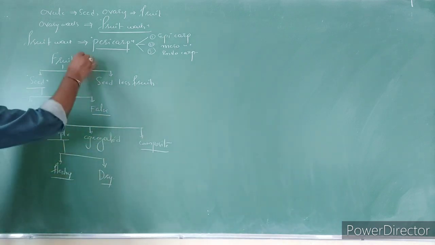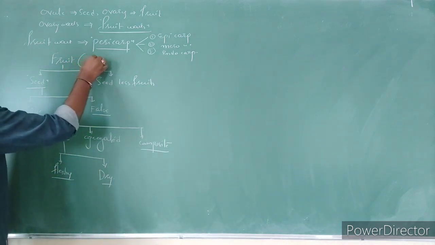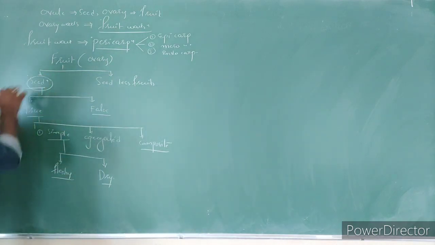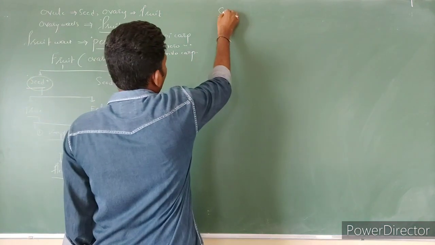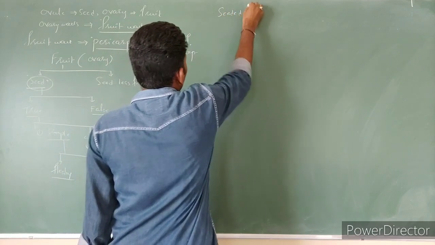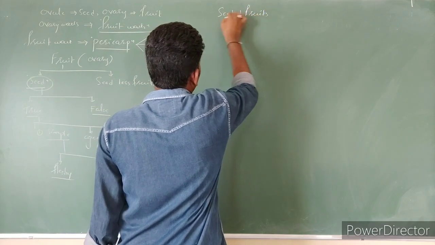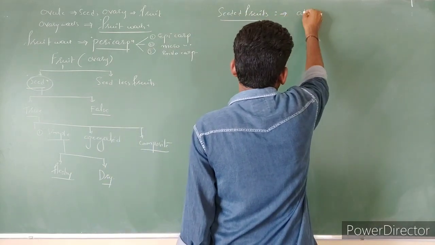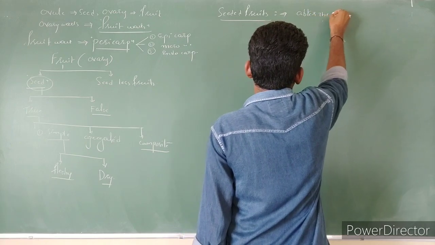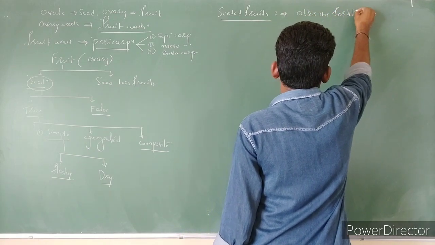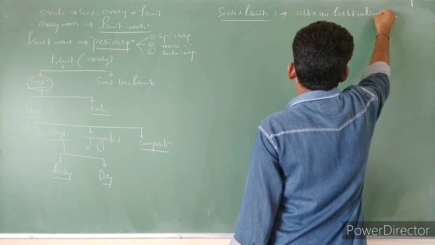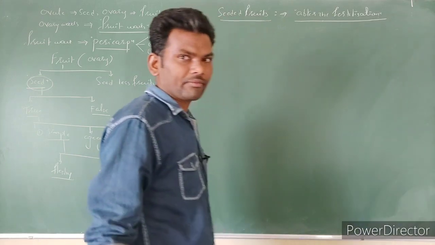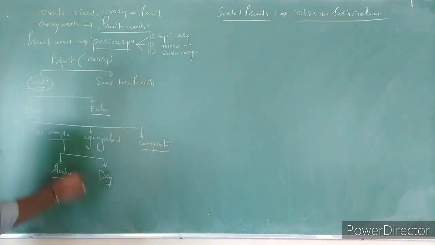And you know already how the fruit is formed. The fruit is formed from which? Ovary. Ovary becomes the fruit. Seeded fruits. So these seeded fruits are formed after fertilization. After fertilization, you know that the ovule becomes the seed and the ovary becomes the fruit. That is called as what? Seeded fruits. First one.